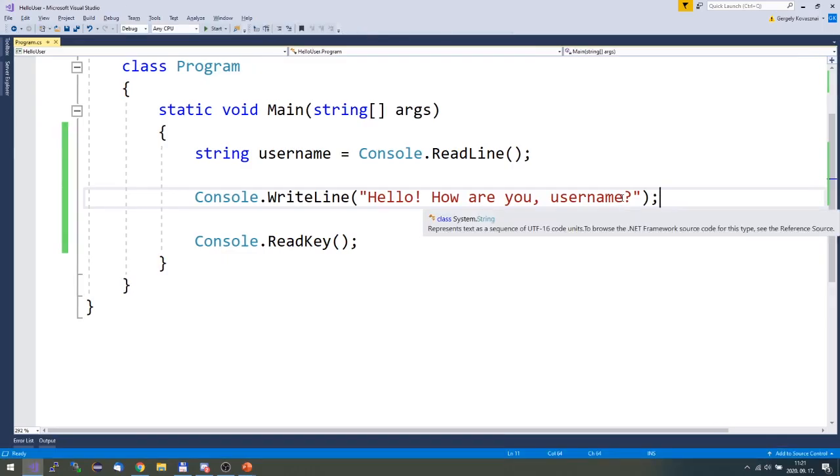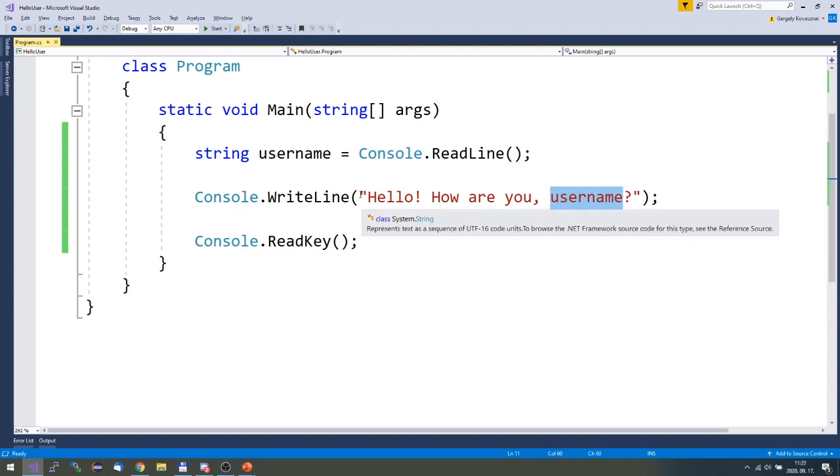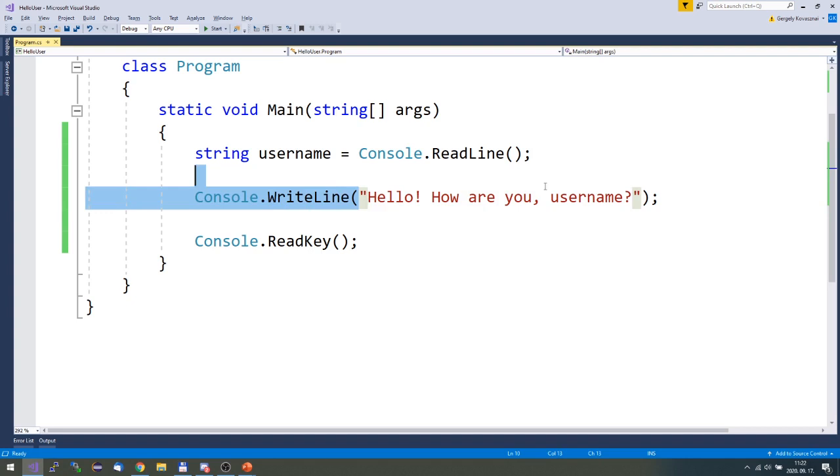Because the input is like we have to change the position between the string username and the console write line. How to do that? You just have to move it up before the string username. Yeah, because the program starts from up to down. So first you entered your name, but you want it to be written after your username. No, I don't think this is the problem here. Are there any other guesses?